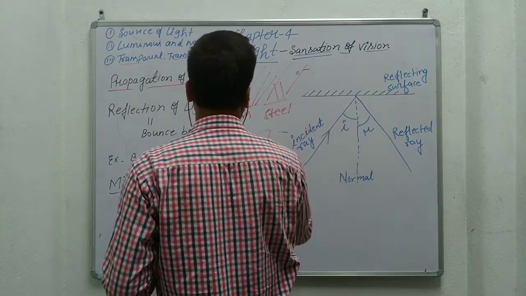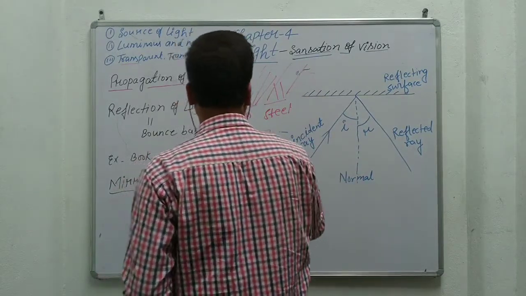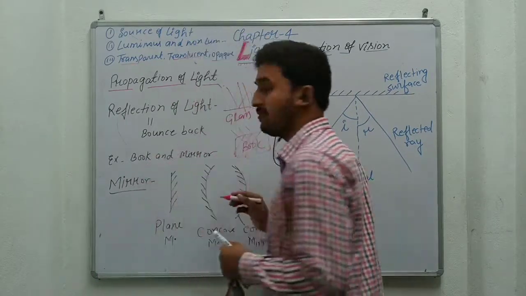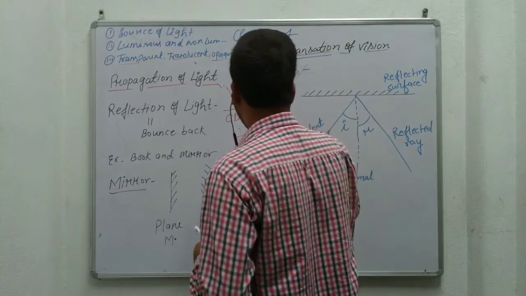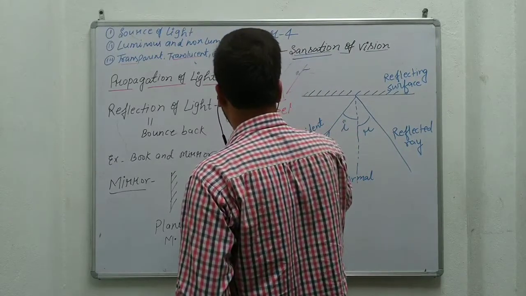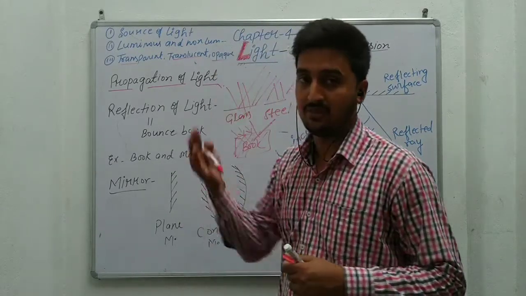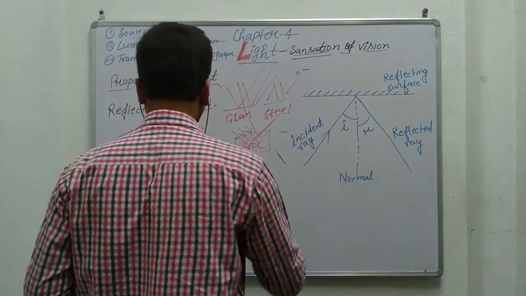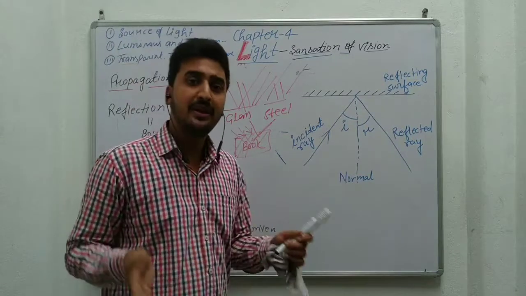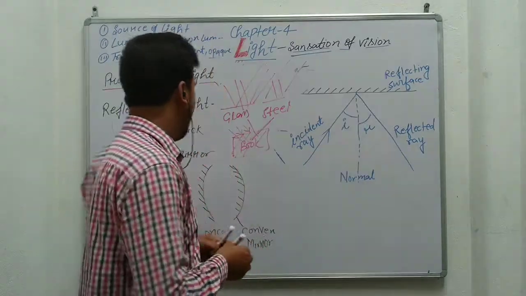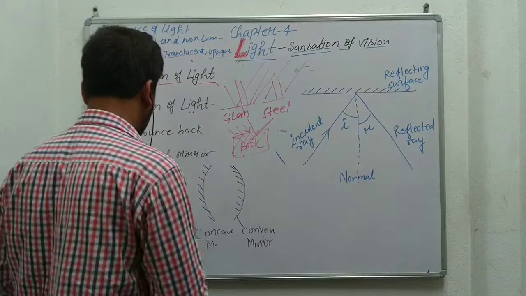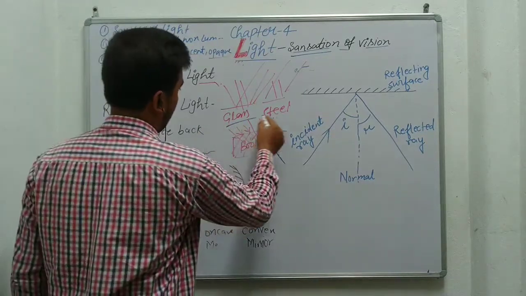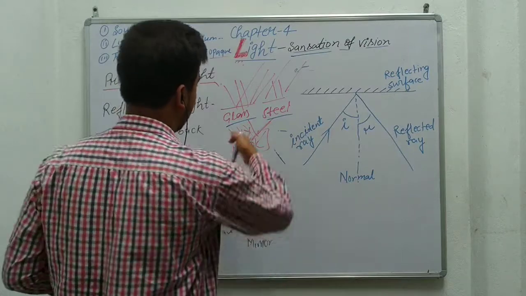But if this light falls on a rough object like a book, some of the light will be absorbed by the surface, and only a small amount of light will reflect from the surface. That's why we can say the reflectivity of surfaces may be different. Here we discussed the book and mirror, and different surfaces like glass and steel.